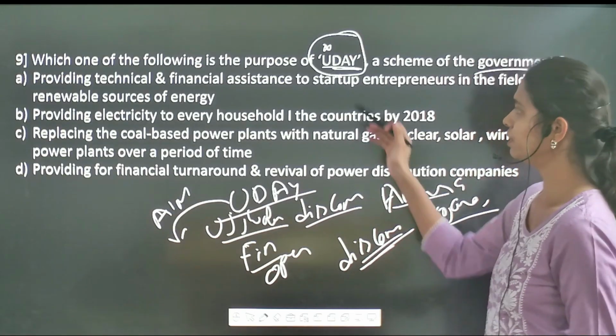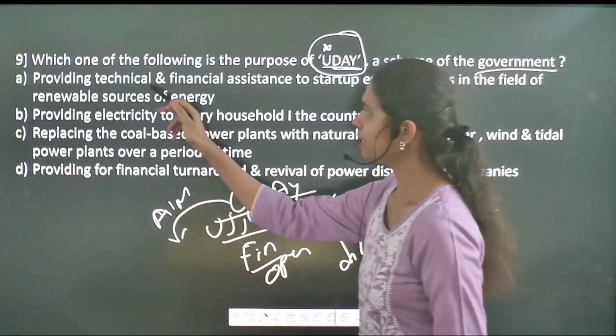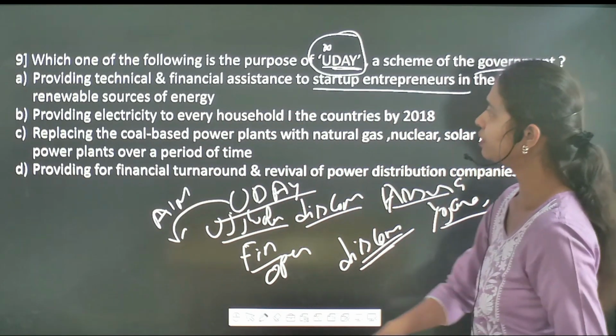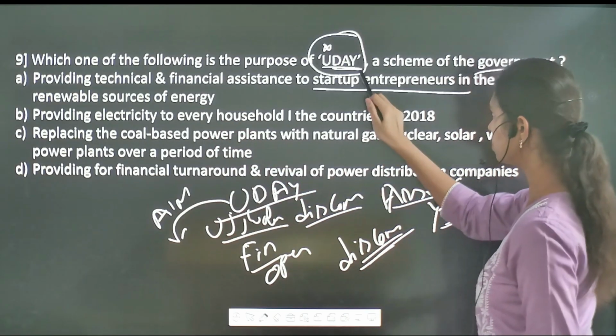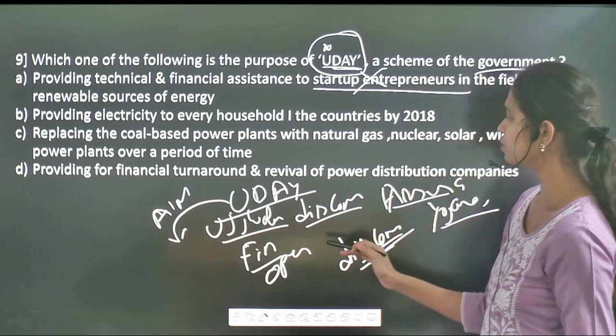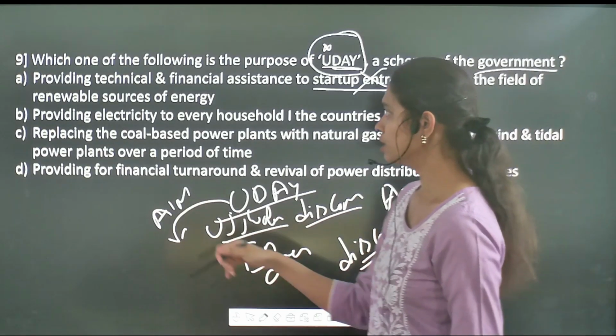With regard to this scheme, let's see the different statements. Providing technical and financial assistance to startup enterprises in the field of renewable sources of energy: it is not talking about startup entrepreneurs, it is actually talking about the power distribution companies, or power discoms. So the first one is incorrect.